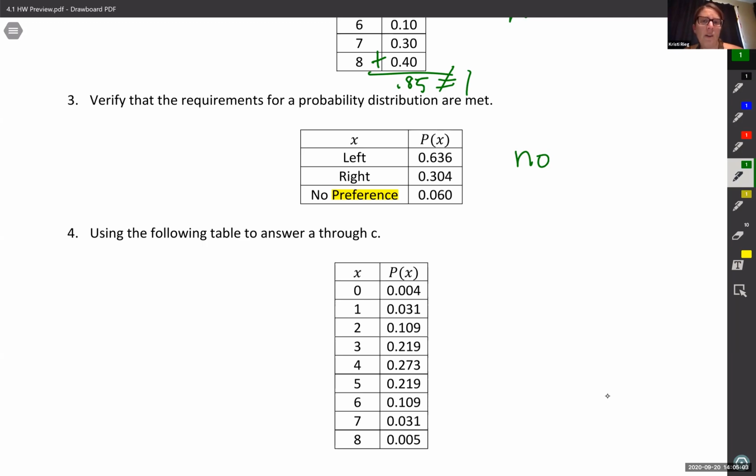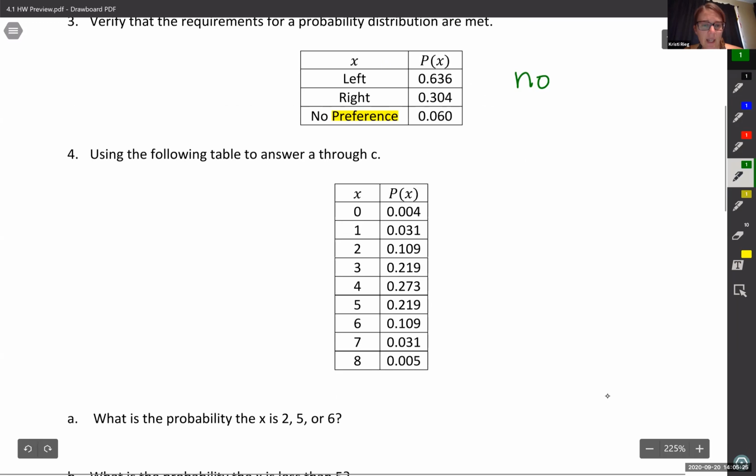It could be like, what foot do you use to kick a soccer ball? Well, there's no equally likely probability that someone is left-footed or right-footed or no-preference-footed. So nope, not equally likely. It doesn't really matter what specifically they're talking about. The fact that we have that preference in there, we know that this is not allowed.